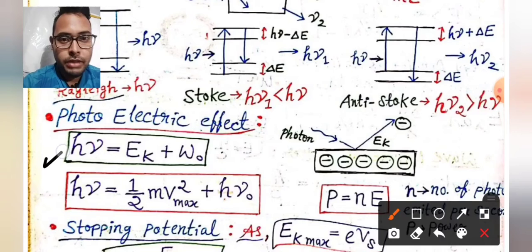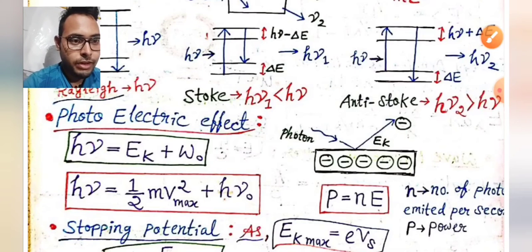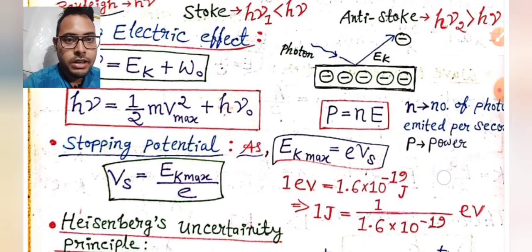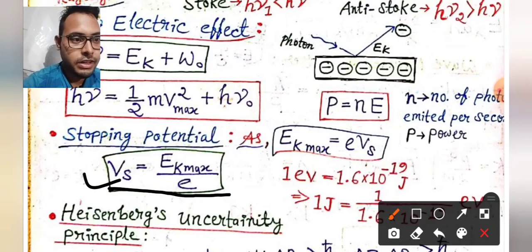This is the very important formula: h nu equals kinetic energy of the recoil electron plus work function. The work function is required to eject the electron from the metal, and this is the stopping potential. This is very important.